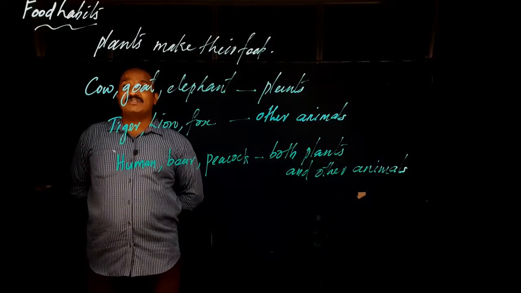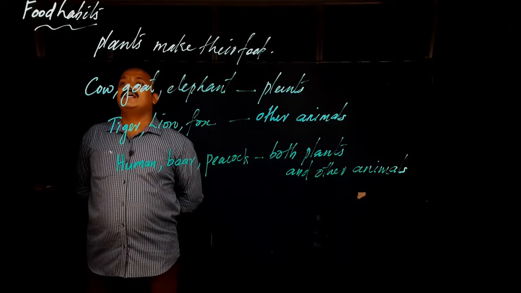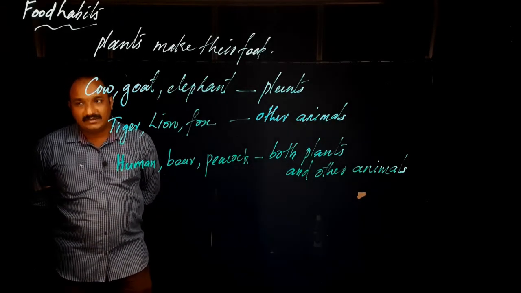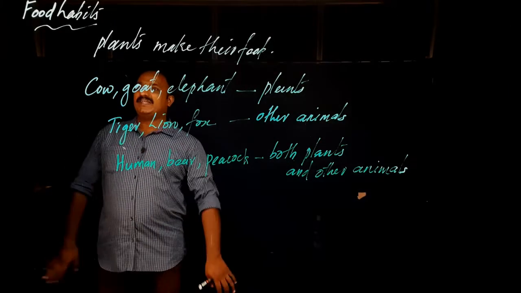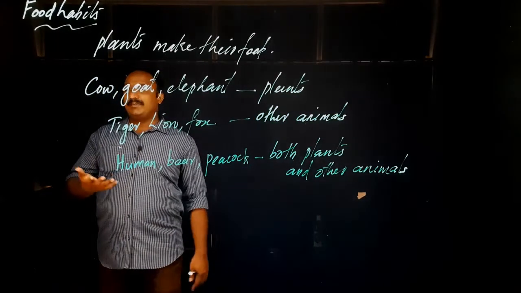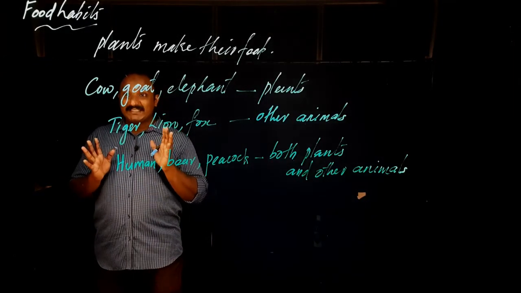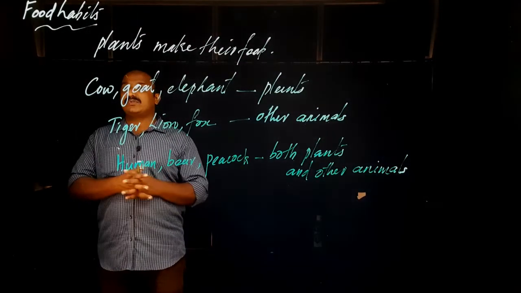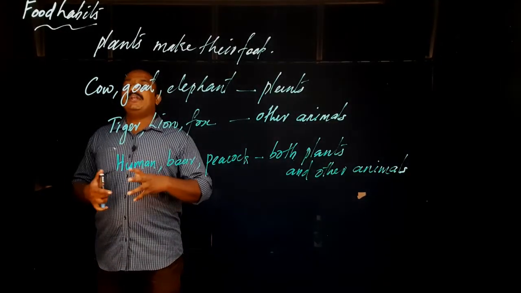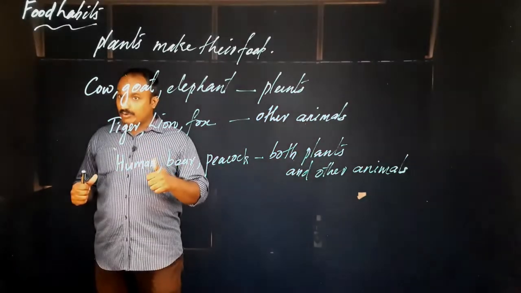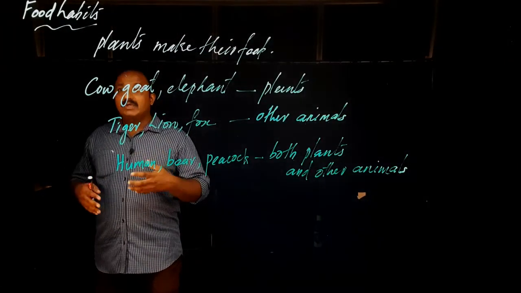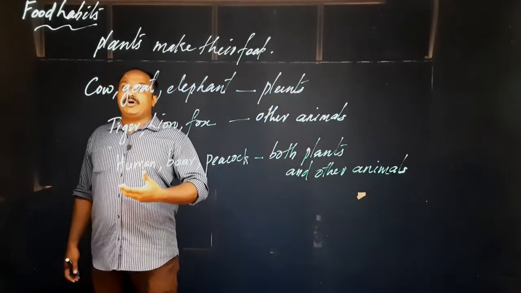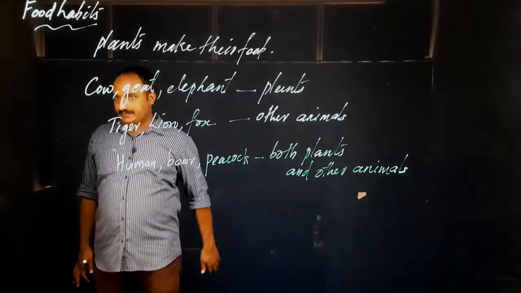Okay. So 2 points we studied about the difference between animals and plants: that is food habits, first one. Second one, the movements. Okay. So we can stop here today, and the other part we will study later. So watch the video. Only 2 times is needed, but you have to watch continuously. Don't skip the video. Then when you watch 2 times, it will be okay for you. Or if you are having doubt, watch 1 more time. Be good students. If you repeat the video, sure it will be helpful to you.